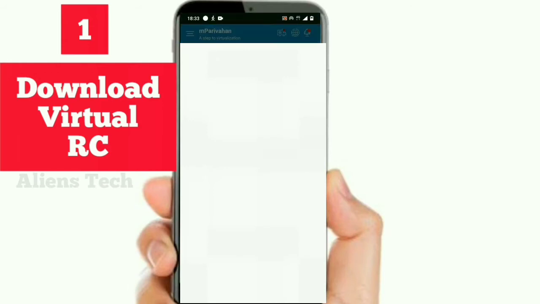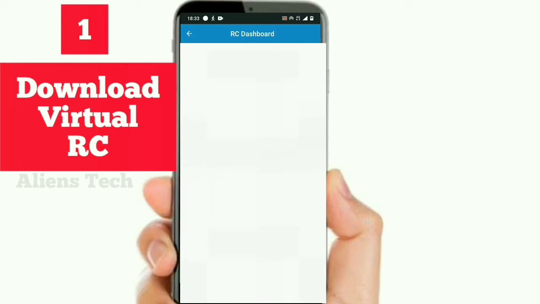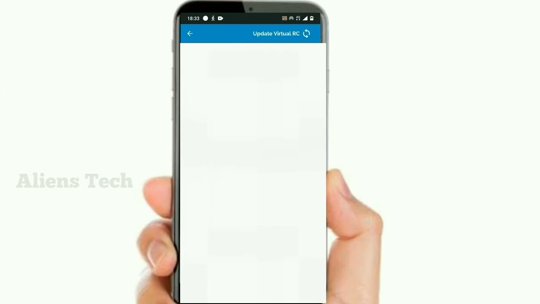It is saying go to dashboard to check the RC detail, and if you click OK, the received RC details will be available in the RC dashboard. If I click that again, the virtual RC gets updated and one QR code is generated, and you can download that QR code. So this is the virtual RC, and you can see all the relevant details related to your RC book. Here you can download this QR code and carry it wherever you want. So this will be used for KYC services for transport purposes.